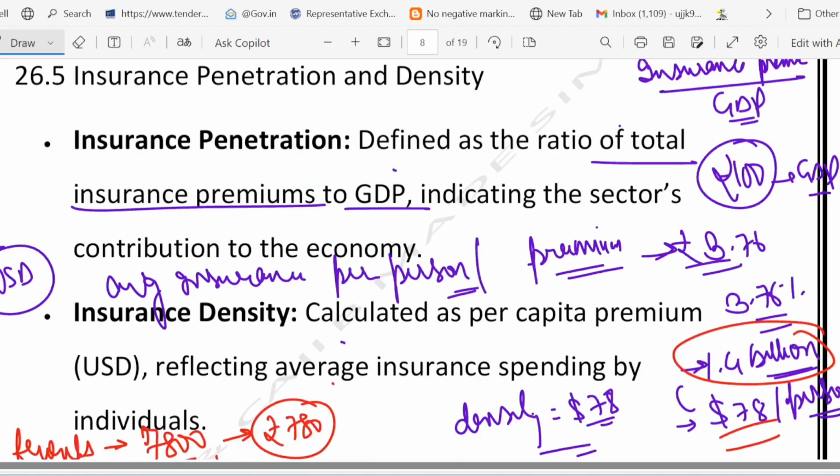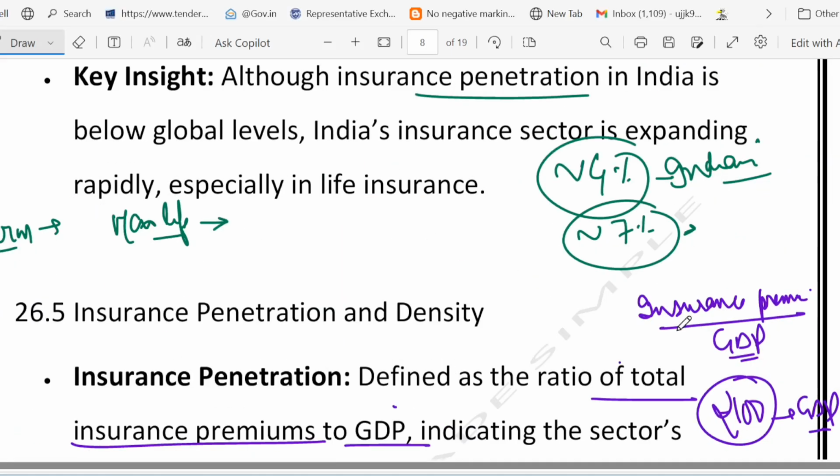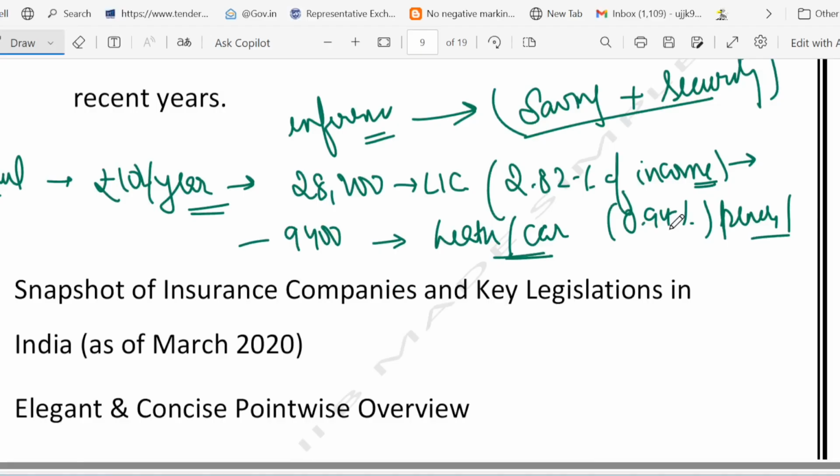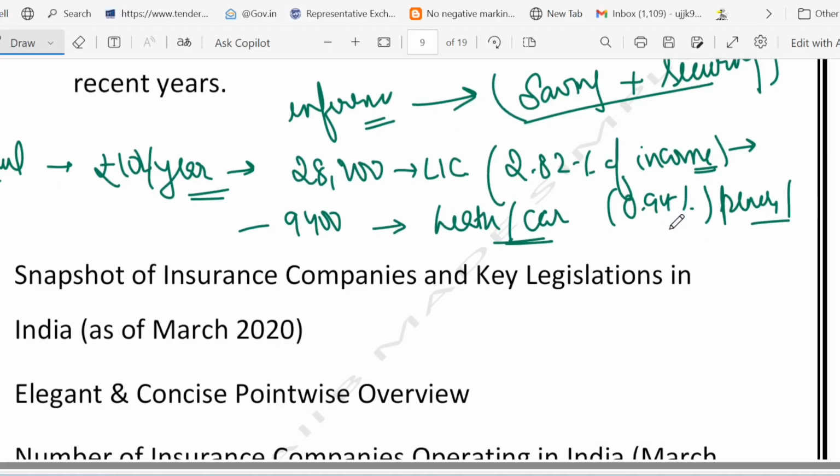You remember it? So to calculate the penetration, we write the GDP in the denominator and the premium in the numerator. Like in this case, he is paying 28,200 rupees per year to LIC on life insurance, and total earning is 10 lakh, which is almost 2.82%. And 9,400 rupees is being paid on health and car insurance, which is 0.94%. So that is his penetration.